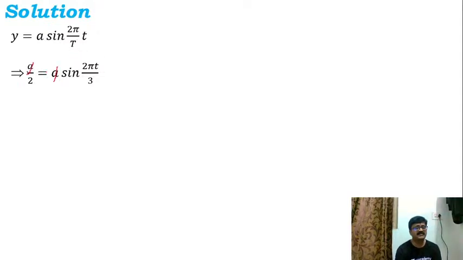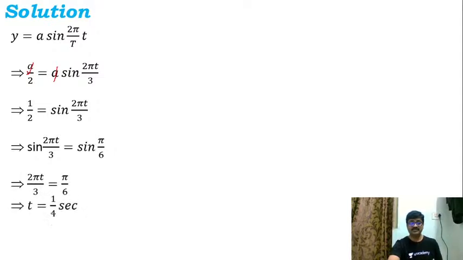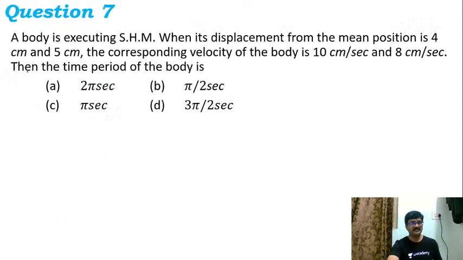Cancel a, then we get sin(2πt/3) = 1/2, or 2πt/3 = π/6, that is 30 degrees. So 2πt/3 = π/6, therefore t = 1/4 second. So that is the answer. So we have found the answer to this question, dear students. Now let me move on to the seventh question.